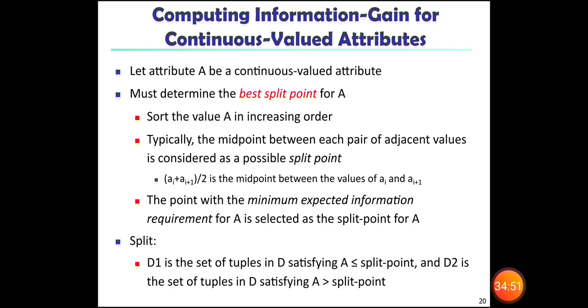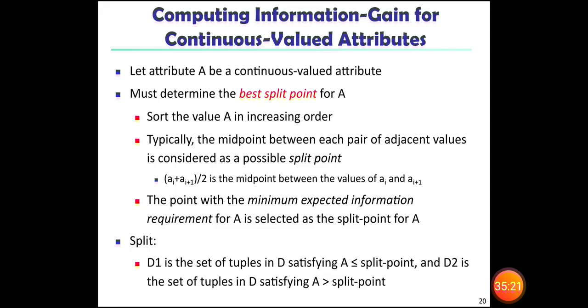The point with the minimum expected information requirement for A is selected as the split point for A. Here D1 is the set of tuples in D satisfying A less than or equal to the split point, and D2 is the set of tuples in D satisfying A greater than the split point.